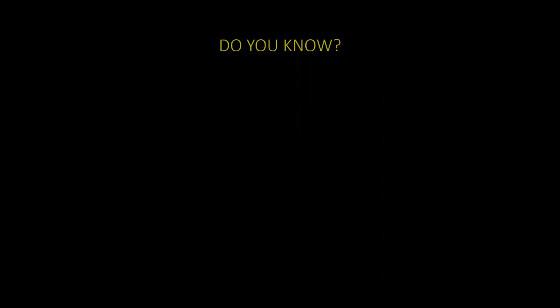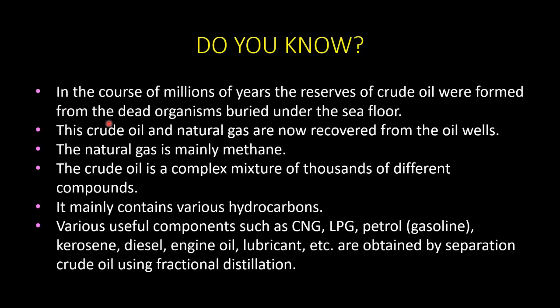Children, do you know? In the course of millions of years, the reserves of crude oil were formed from dead organisms buried under the seafloor. This crude oil and natural gas are now recovered from oil wells. The natural gas is mainly methane, but crude oil is a complex mixture with thousands of different compounds, mainly containing various hydrocarbons.